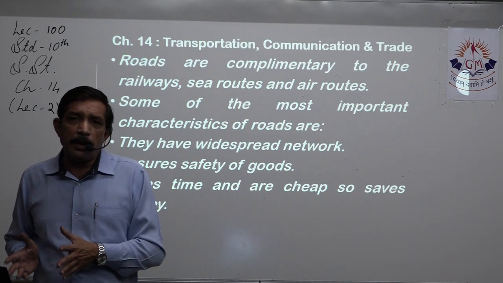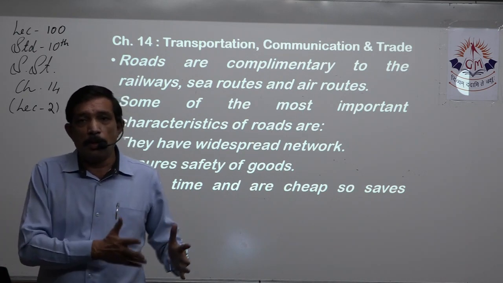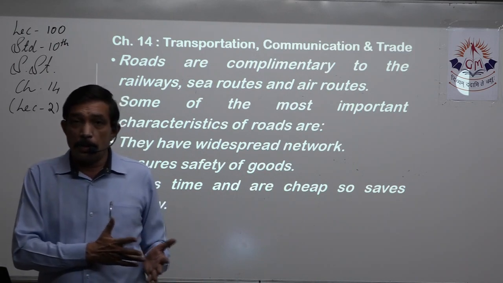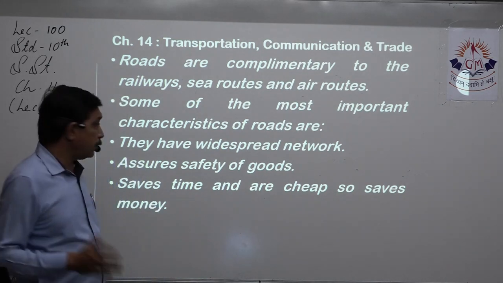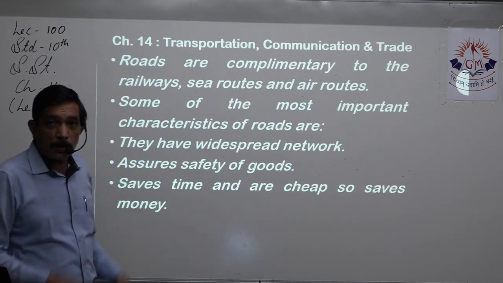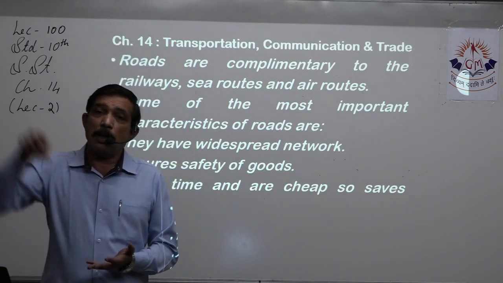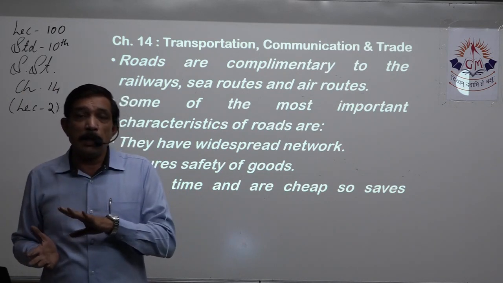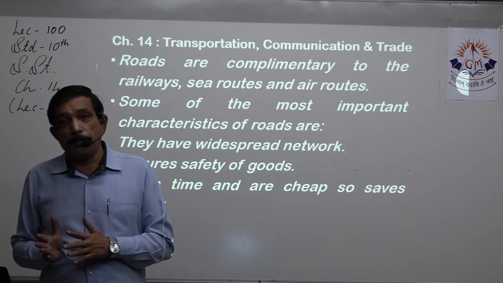If you don't have railway network, road is there. If you don't have sea network, then you have roads. If you don't have air network, then also you have roads. So roads are not only complementary, but they assure safety of goods. They save time and are cheap, so they save money. First you have to go to a port. First you have to go to an airport. Wherever the other airport is, from there you have to reach your destination. And by air is very much costlier. By sea, it is cheaper, but then it takes a lot of time.